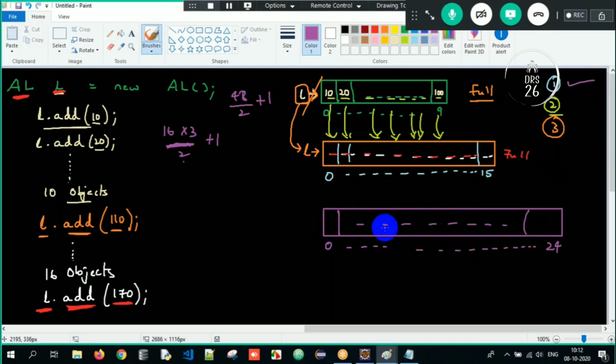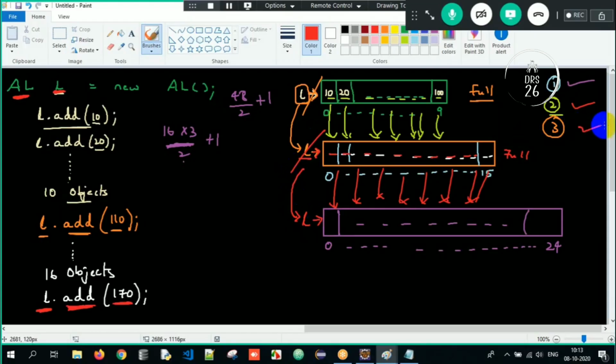Step number 2: all the objects from the old array get copied to the newly created array. Step number 2 is done. Third step: the reference L, which was pointing to the old array, gets dereferenced, meaning it stops pointing to the old array and starts pointing to the newly created array. That is step number 3.